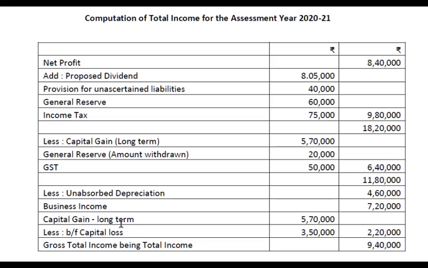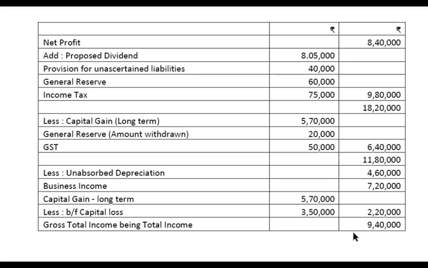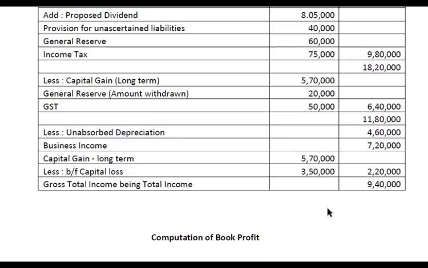Then add capital gain, which is long term, less brought forward capital loss. After adjusting, you get the capital gain 2,20,000. So when you add this together, you get the gross total income. As there are no deductions under section 80, this itself will become the total income.